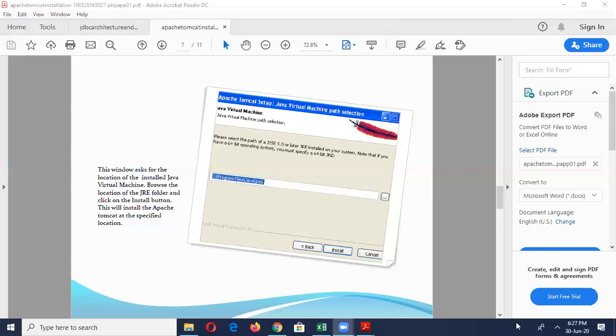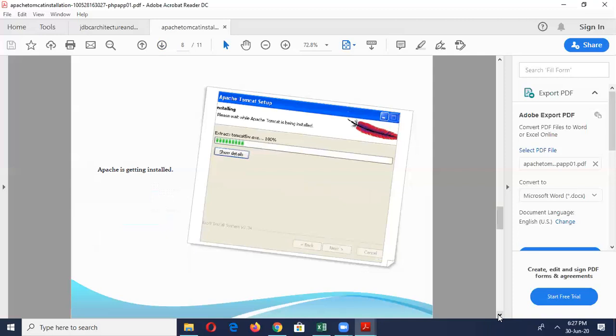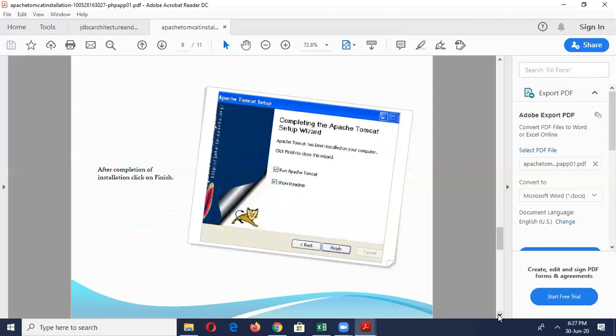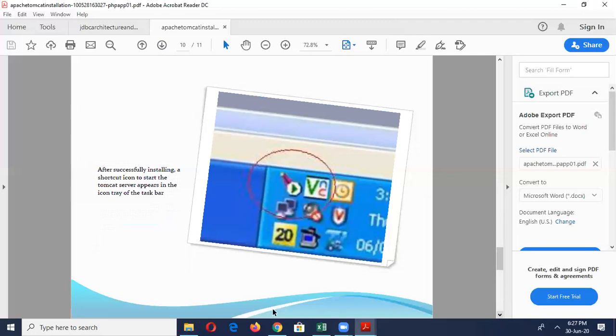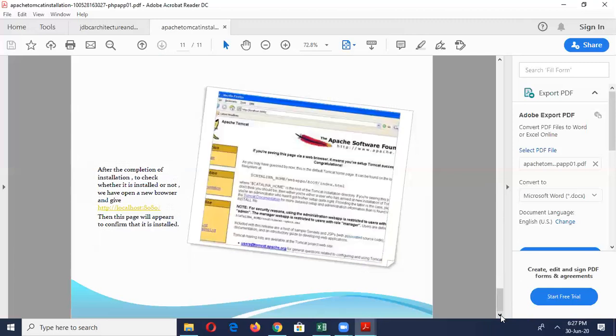After this, Apache will get installed, and after that you can click finish. After successful installation, you can see a small icon on the right hand side of the window. Whenever you want to start this engine you can start it, otherwise you can stop it. Normally you can install this, or in VirtualBox you can also put Tomcat. It is pre-defined in the VirtualBox.